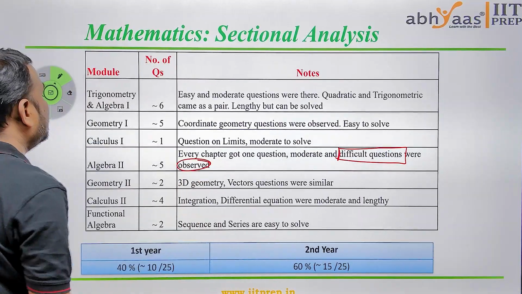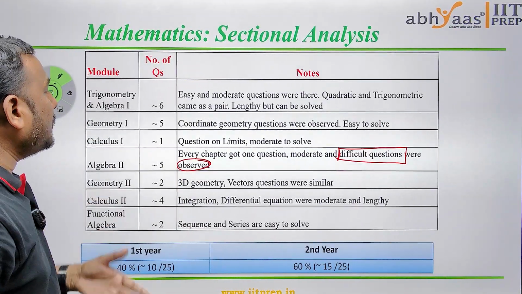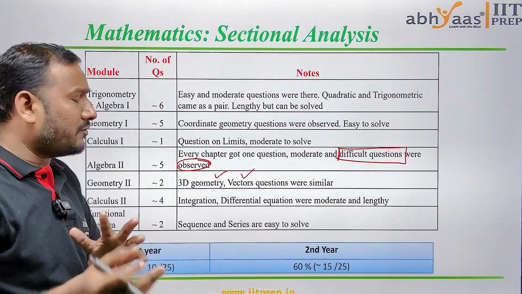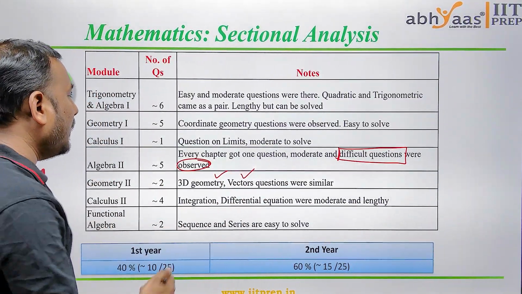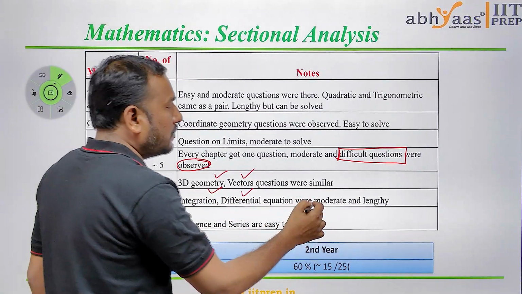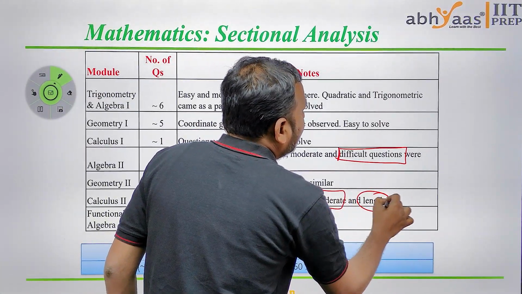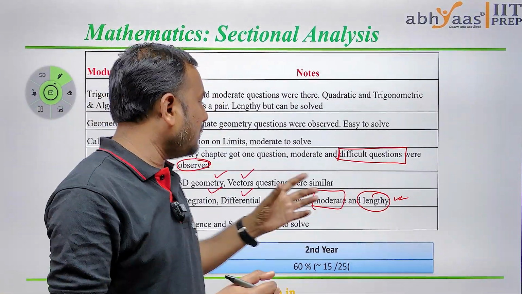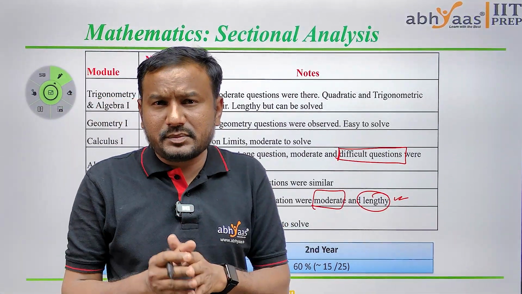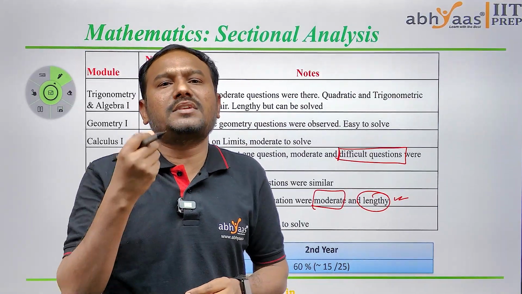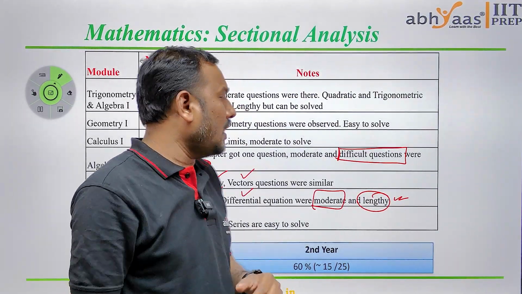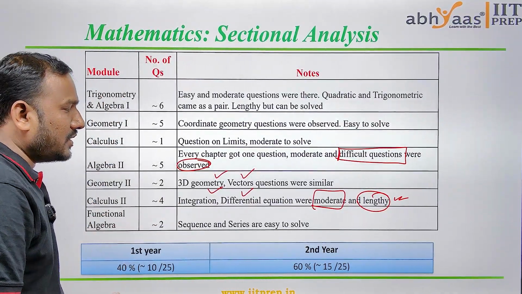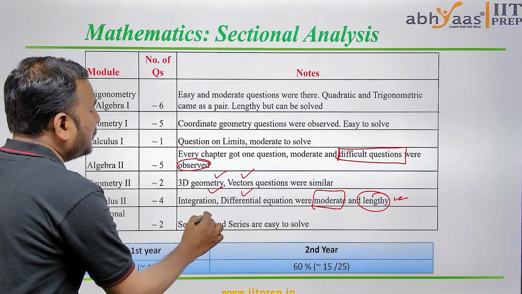In algebra 2 and geometry 2, we have 3D geometry questions and vector questions, and we got similar types of questions. In calculus 2, integration and differential equation questions were moderate and a little bit lengthy. From the complete math analysis, we are observing that the questions are moderate but a little bit lengthy, which are time taking questions. And coming to functional algebra, sequence and series are easy to solve. These questions are easy to solve.